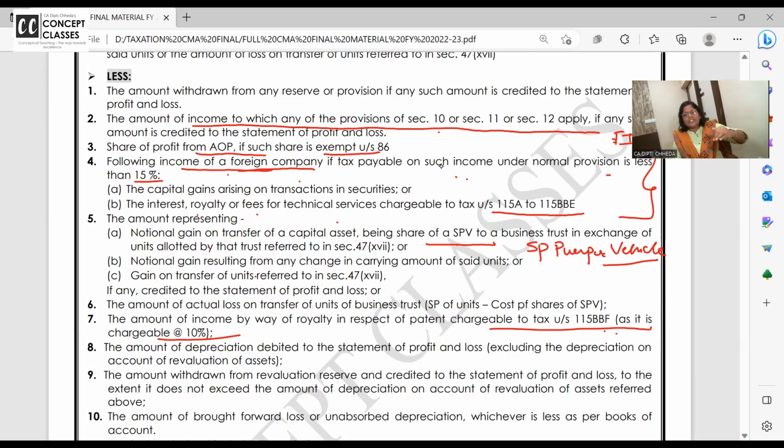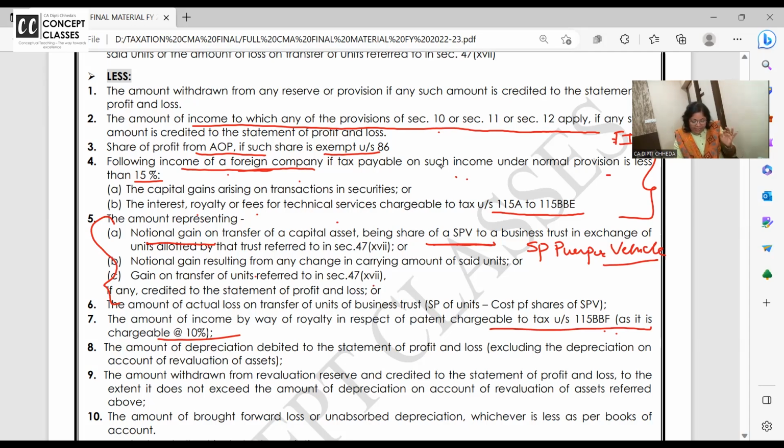SPV units were purchased at 13 per unit, and at the year ending they have become 20 according to the market. So 7 rupees is gain. But have you sold it? Is it your actual gain? No, this is all notional. Remove. Gain on transfer of the units referred to section 47. Okay. So in short, the language of this is, if there is any notional gain for SPV, less.